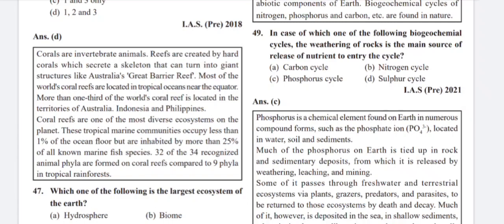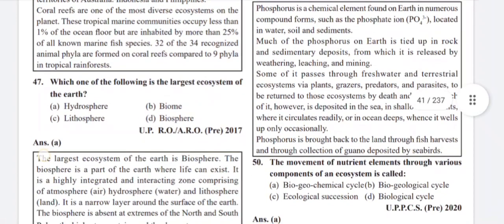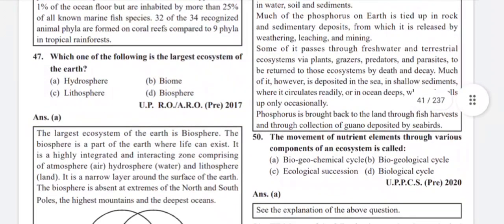These tropical marine communities occupy less than 1% of the ocean floor but are inhabited by more than 25% of all known marine fish species. 32 of the 34 recognized animal phyla are found on coral reefs compared to 9 phyla in tropical rainforest.